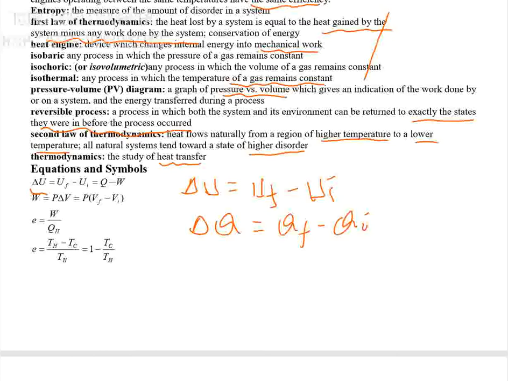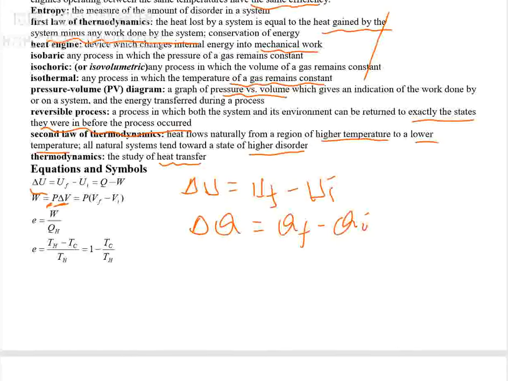And work for any ideal gas, or for any gas, work done is determined when pressure is constant, and work is created because of change in volume. Therefore, work is equivalent to P times change in V. Change in V indicates, as I said before, V final minus V initial. And